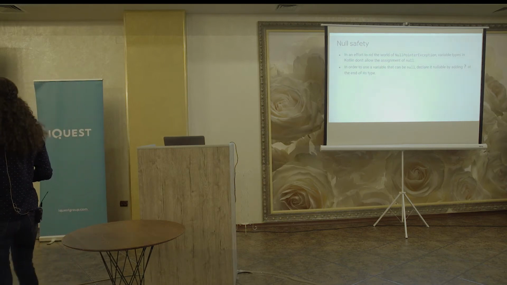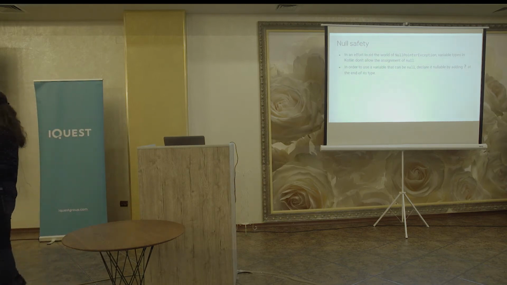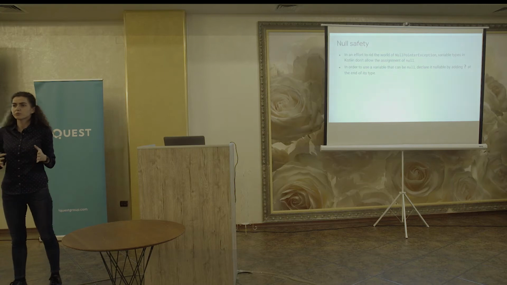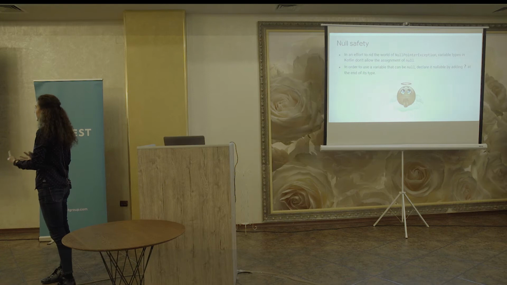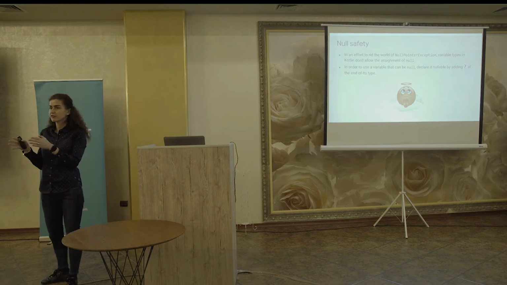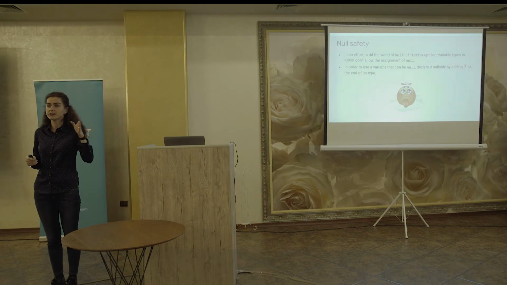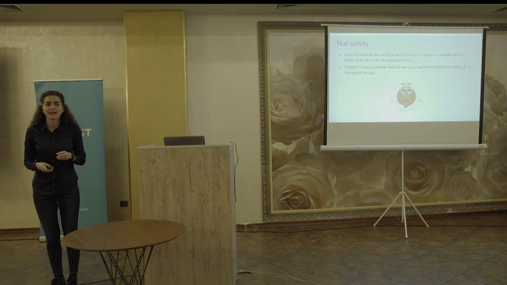They try to create actually 2 kinds of types: ones that support null, and the other ones that don't support null. In order to support null, we need to add a question mark next to the type. So if we want to have a nullable int, we will write int and question mark.